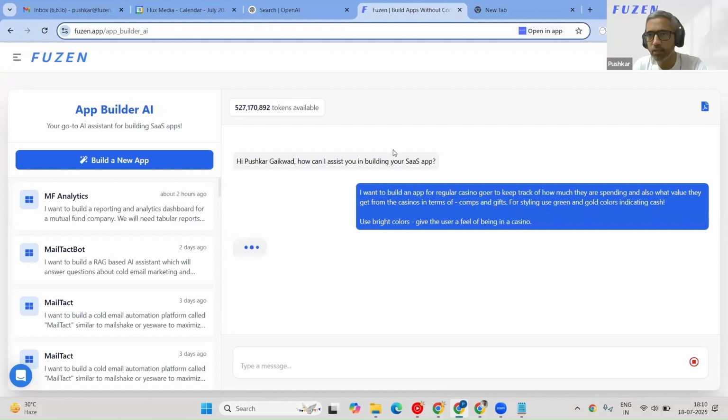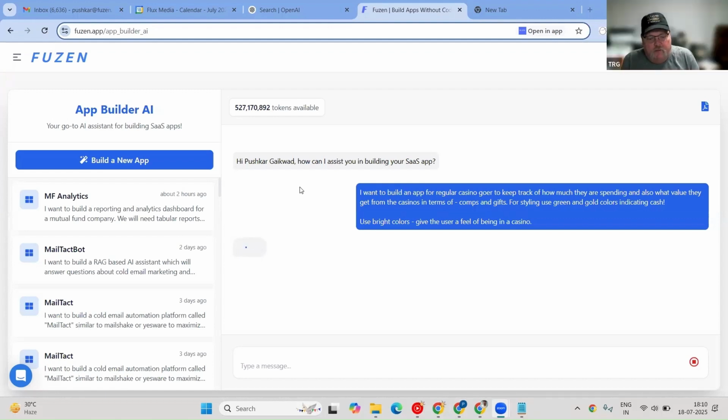Let's see if it asks us any question. At least it will start going. And if you want to make any edits, let's see what it builds. If you want to make any changes, we'll try to do that. So while it tries to build something with this, I have a few questions. Like, can you walk us through how a user will typically use this? So what is the user story here?